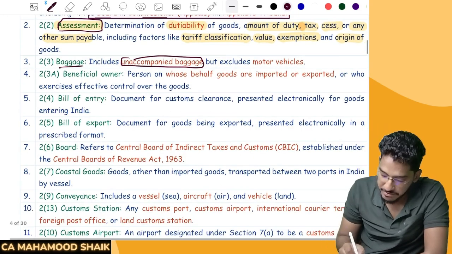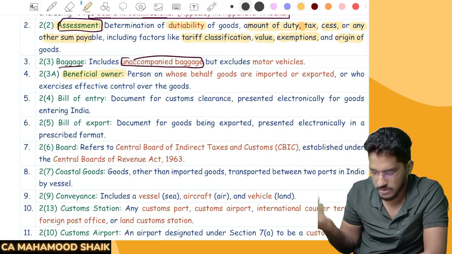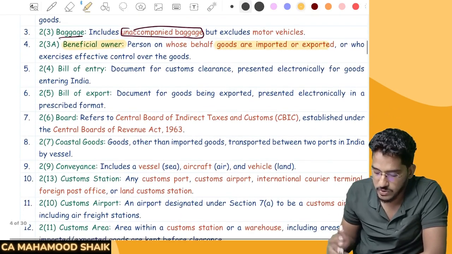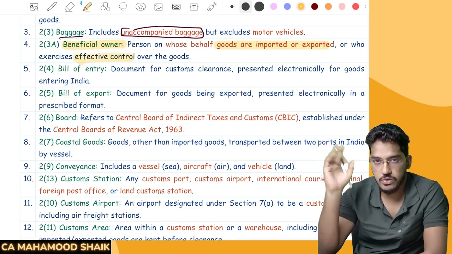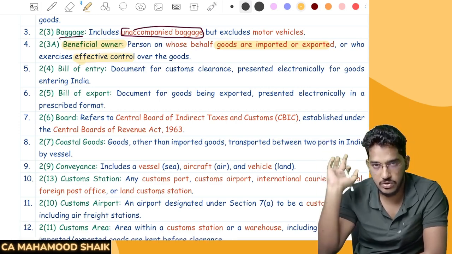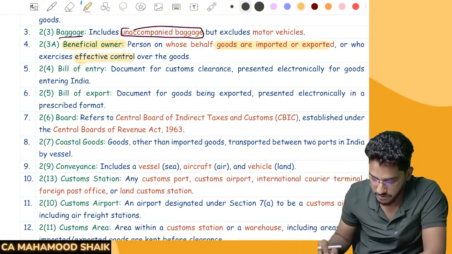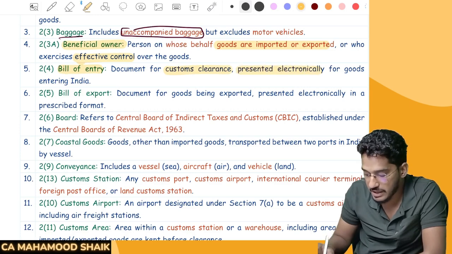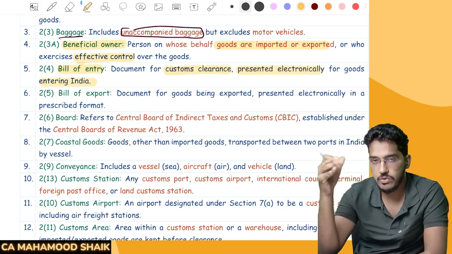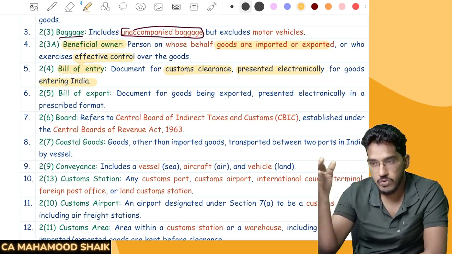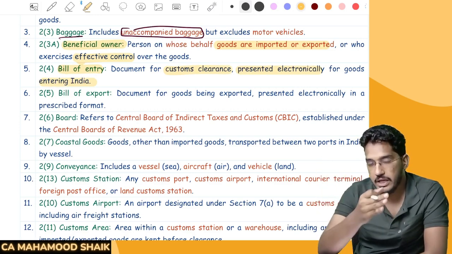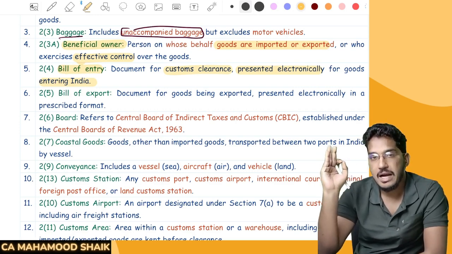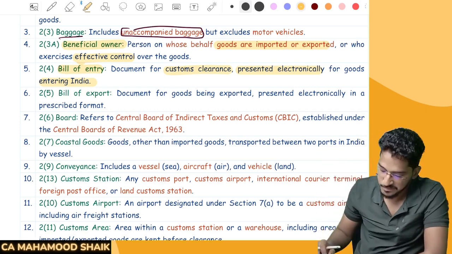Next, beneficial owner. Sir, what do you mean by beneficial owner? Very common definition: the person on whose behalf goods are imported or exported, or who exercises effective control over the goods. Whoever has the effective, ultimate control over the goods, we call that person the beneficial owner. Sir, what is bill of entry? Bill of entry is a document for customs clearance presented electronically for goods entering India. This I have already told. If you want to bring goods into Indian territory, you have to submit one document called bill of entry, proving that you are the owner of the goods.